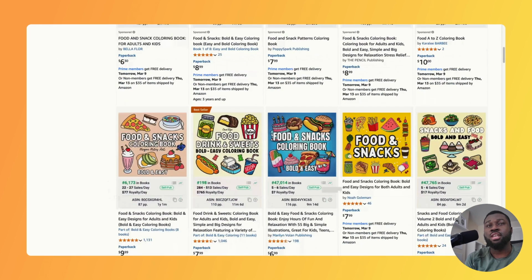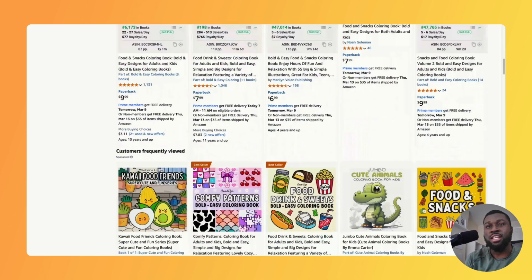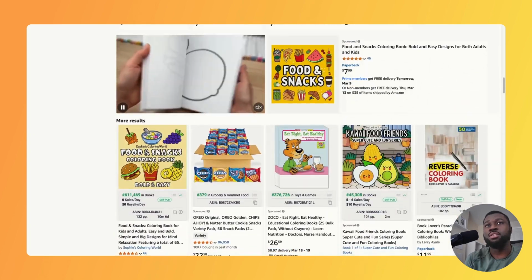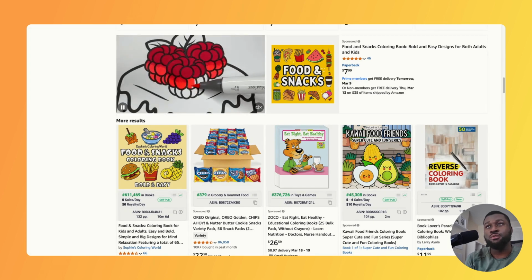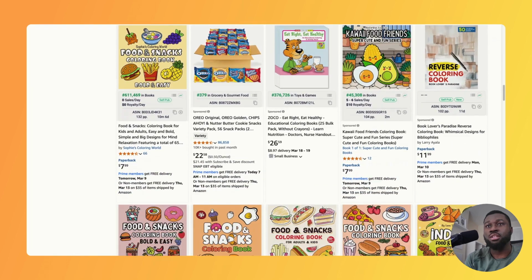Now, one of the biggest things you really need to do to stand out is, again, try to differentiate your book from others. Can you create a completely different idea? Can you maybe cross niche and come up with something unique? We see one of the self-publishers here doing a Kawaii Food Friends book, which is something different, and the BSR isn't doing too badly.